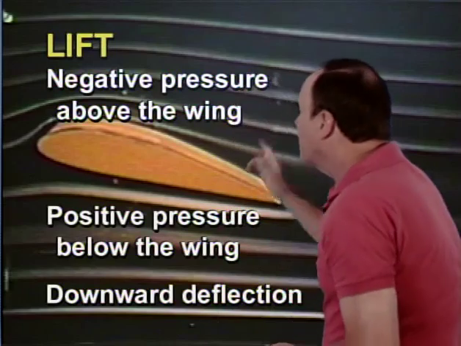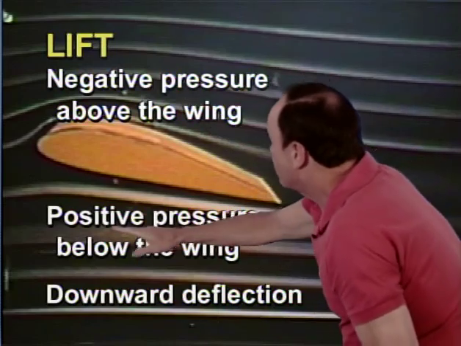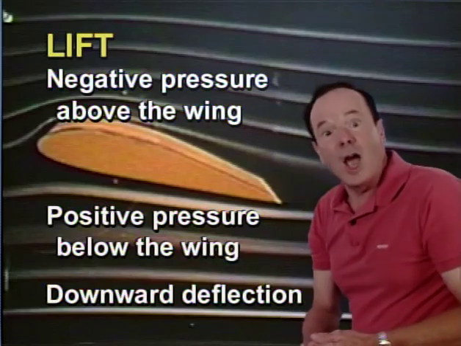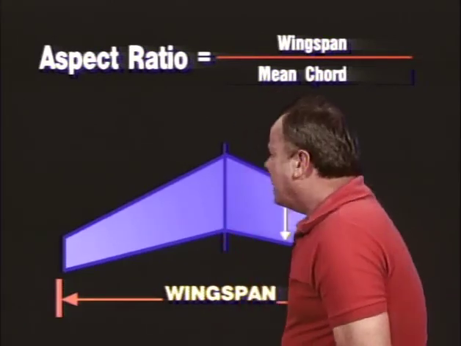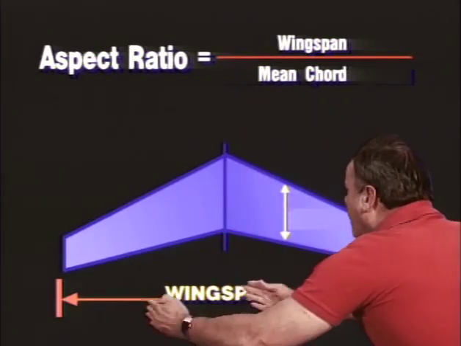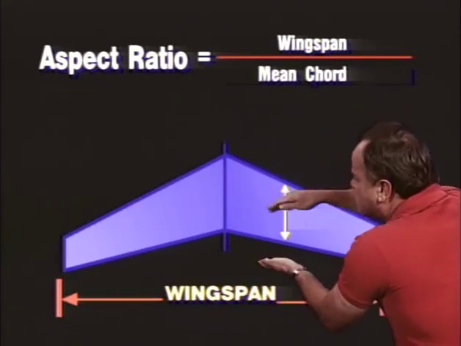So the FAA wants you to know that an airplane wing is designed to produce lift by having negative pressure above the wing, positive pressure below the wing, and a downward deflection of air. Now let's take a look at another concept they're going to ask you about a wing, and that is the aspect ratio of the wing. An aspect ratio is the ratio between the wingspan, which is from wingtip to wingtip, to the chord, which is from front to back.